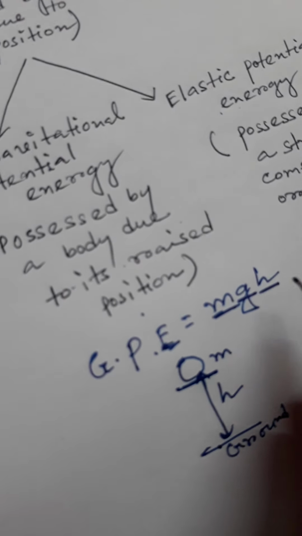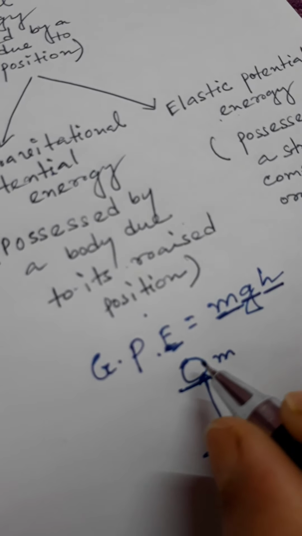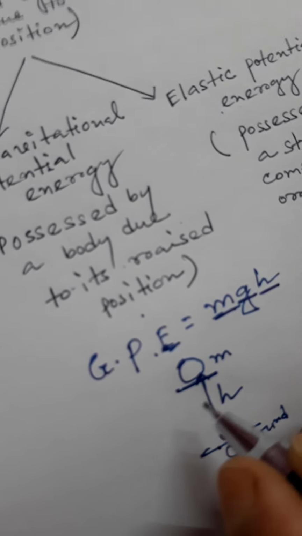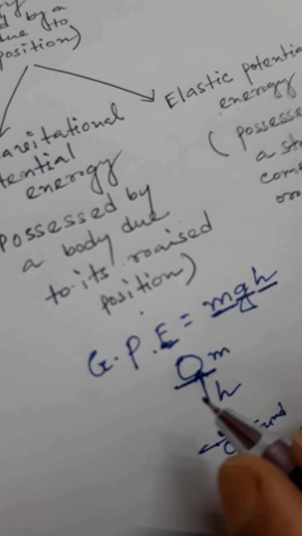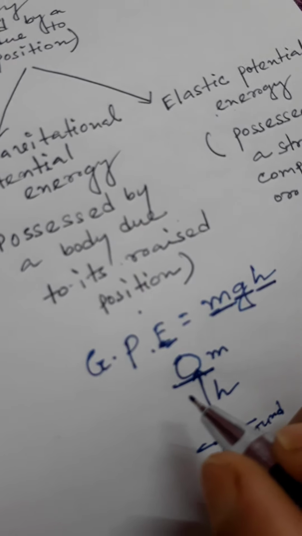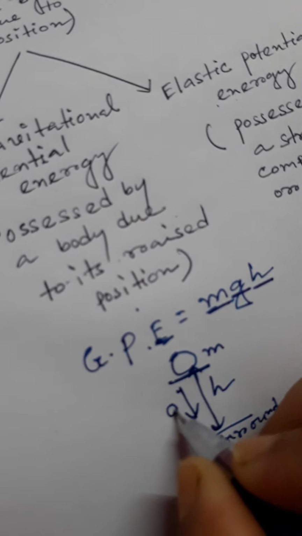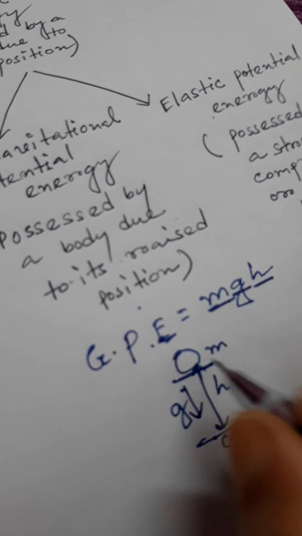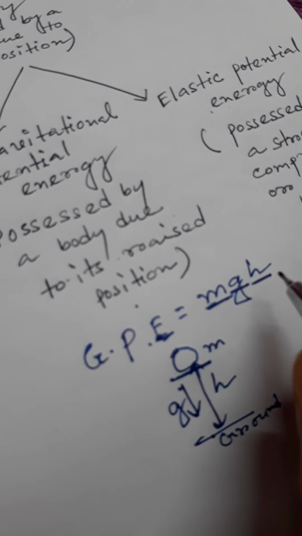So mgh. m is the mass of the body, g is the acceleration due to gravity, because the force of gravity is acting downward, and h is the distance from the ground to that ball. So mgh.